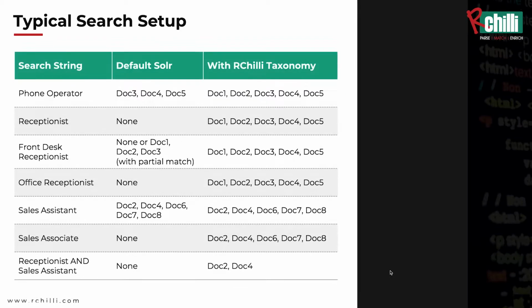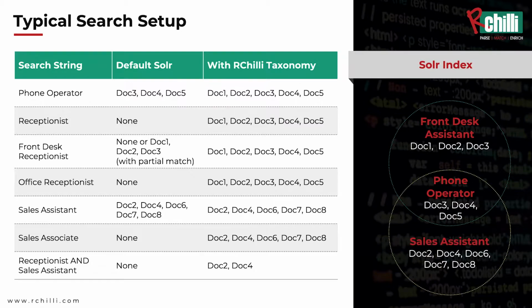Let us understand the difference between standard Solr and Solr with Archely taxonomies. Take a first example. You're talking about the front desk assistant and we have different documents. Let us assume in Solr we index 8 documents. 3 documents have front desk assistant, 3 documents have phone operator as one of the titles, and 5 documents have sales assistant. A few are overlapping, as you see based on the circles.